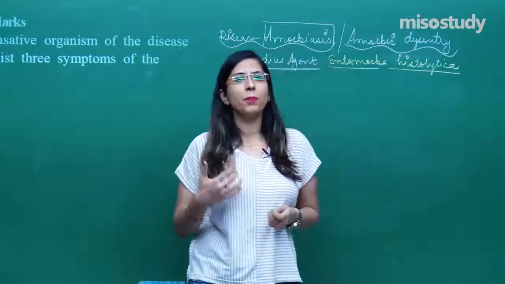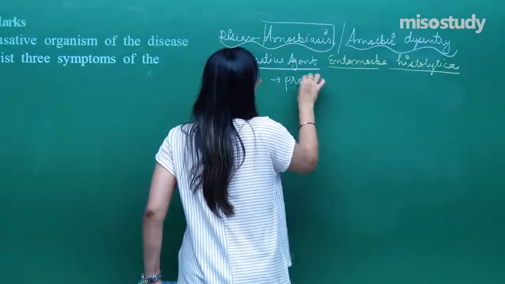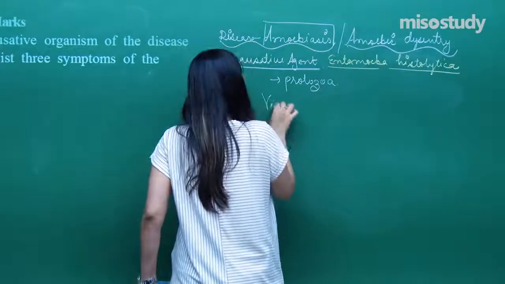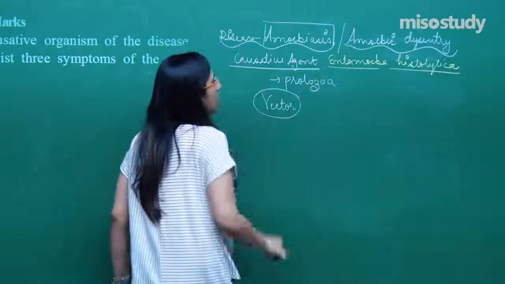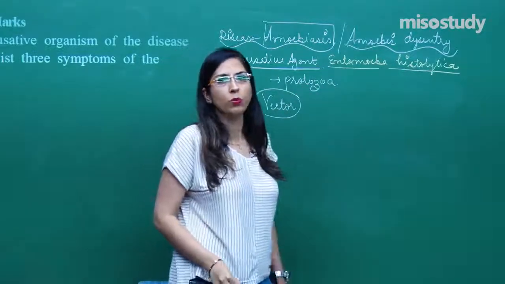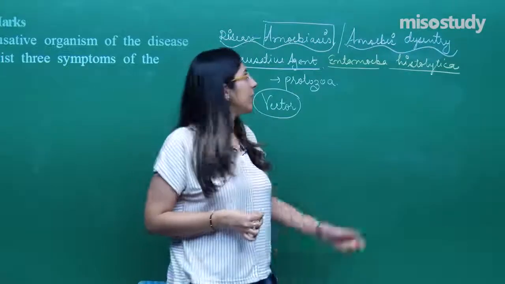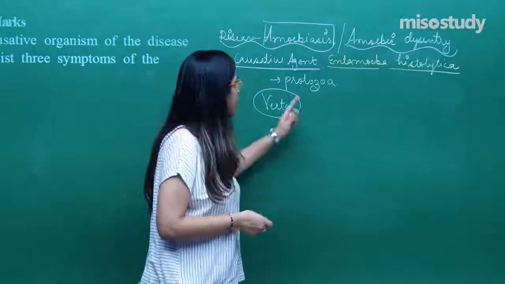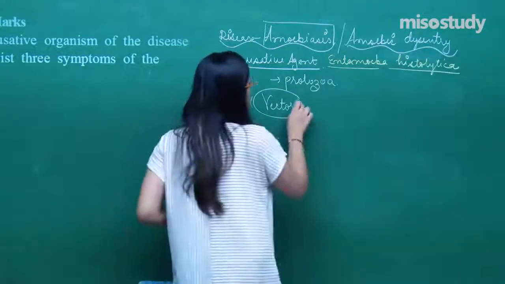Because it is a sort of protozoa, they need certain vectors as well. What are vectors? Vectors are vehicles which carry such types of organisms, such protozoa, and they enter into our body. When they enter into our body, the disease which comes is amoebic dysentery, right. As it is a protozoa, in this case the vector present is the housefly.